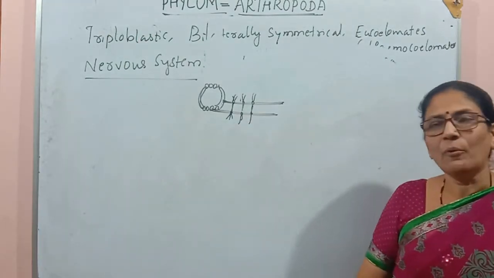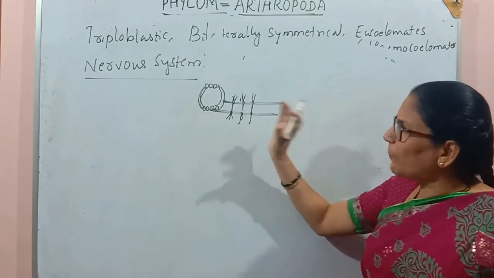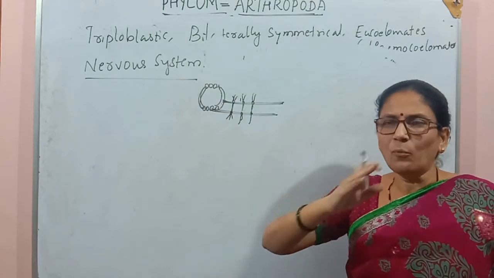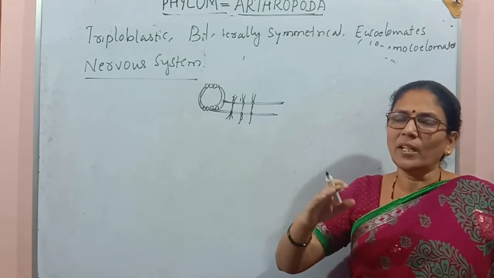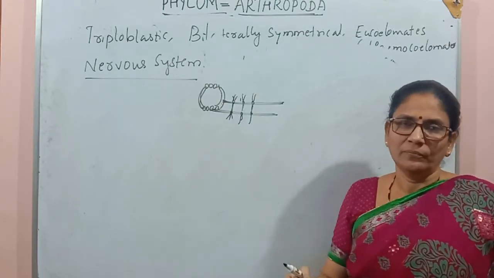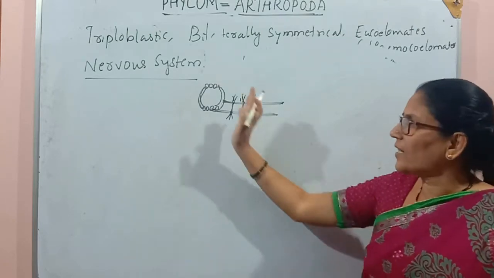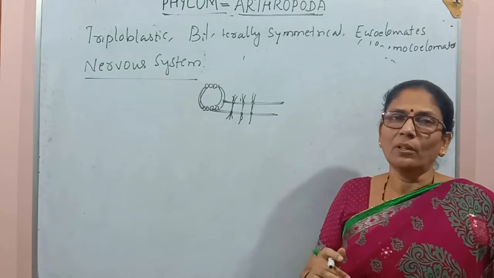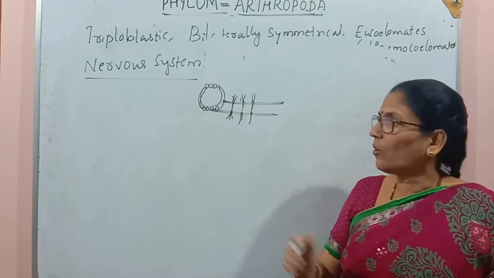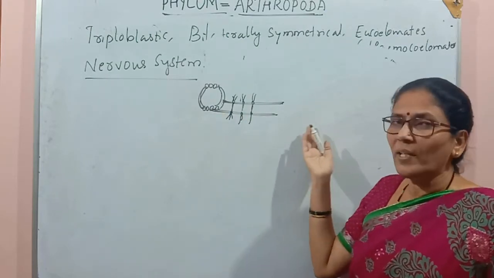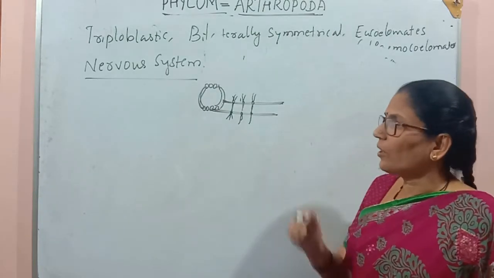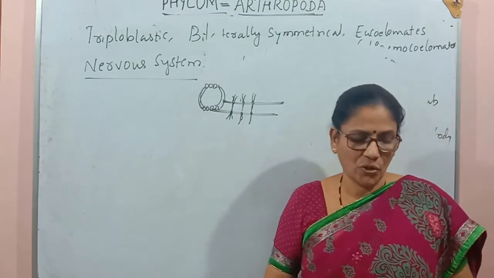One thing I want to say here: only a small part of the nervous system of cockroach lies in the head region, and most of the nervous system runs throughout the body. So even if the head is cut off, the cockroach can live up to 1 week, because most of its nervous system is present throughout the body. This is one of the importances of cockroach.